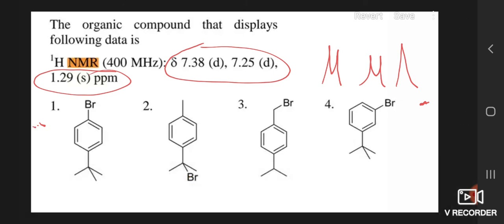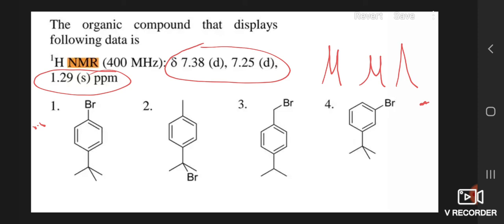Now what we have to do, we have to use the concept of symmetry. We have to add different types of planes, and after adding the plane, we have to count the different types of protons. And out of these four compounds, definitely one will be there.